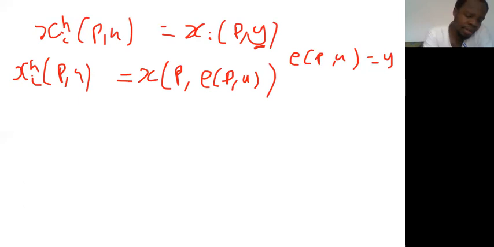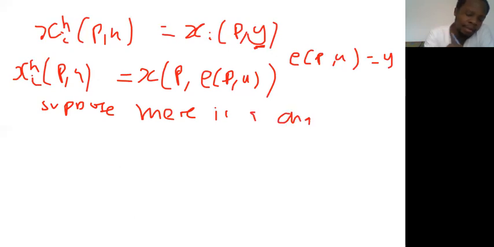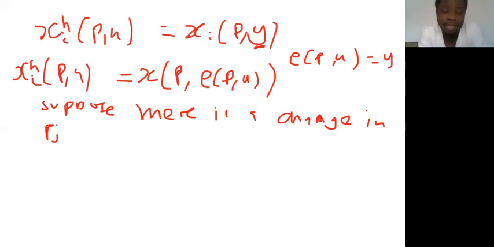So let's suppose there is a change. Suppose there's a change in the price of j. Then if there's a change in the price of j, what is going to be the impact of this change in the price of j on commodity x_i?